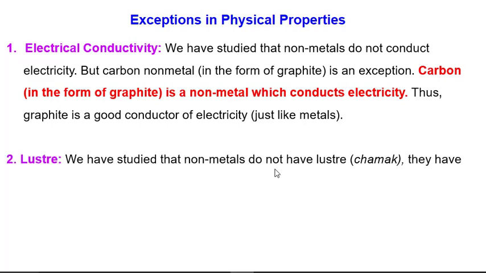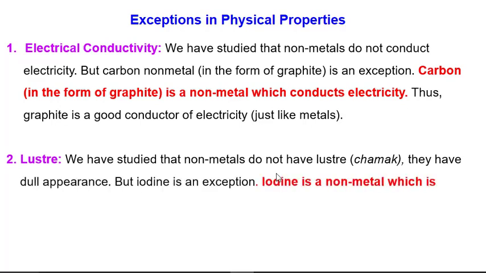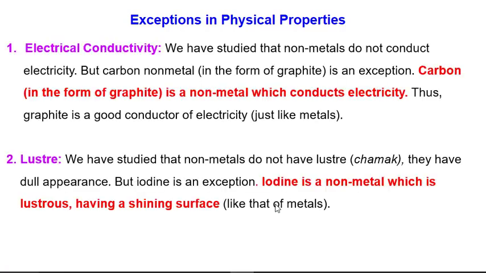Second, luster. We have studied that non-metals do not have luster. They have a dull appearance, but iodine is an exception. Iodine is a non-metal which is lustrous, having a shining surface like that of the metals.